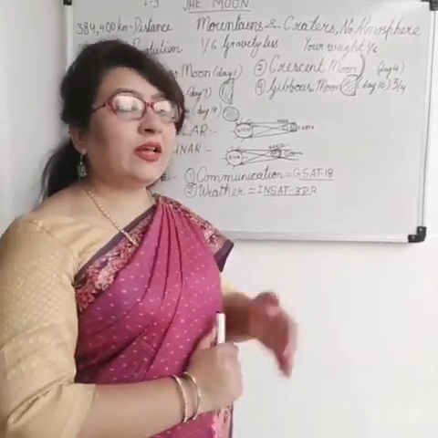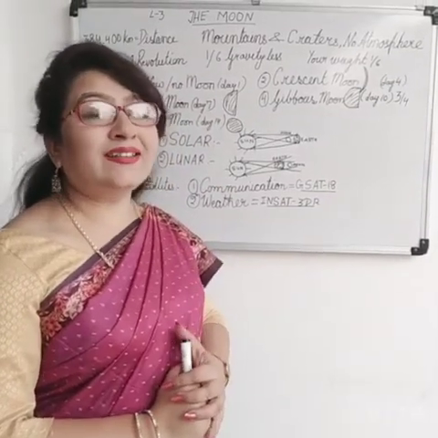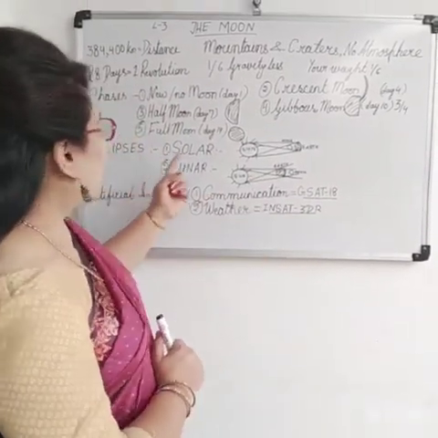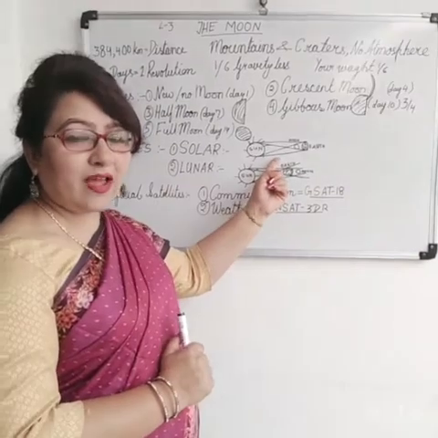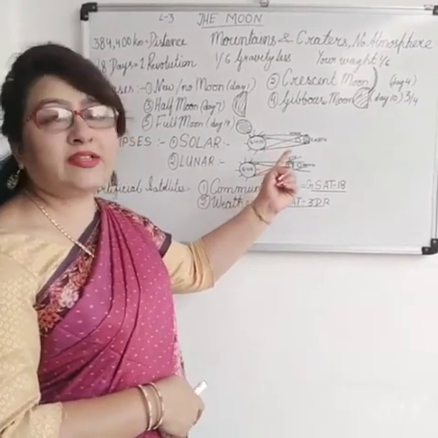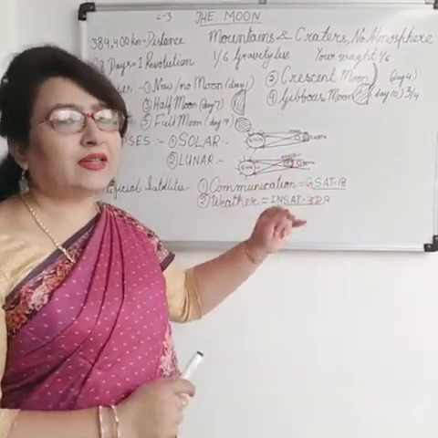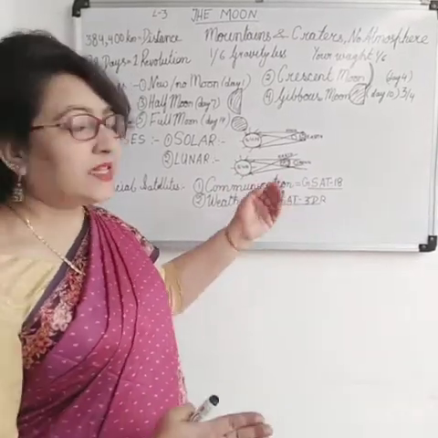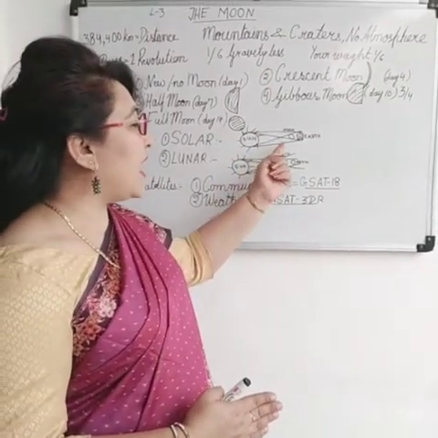First of all, let us discuss the solar eclipse. I have drawn here the diagram of solar eclipse in a very simple way to make you all understand it's nothing big. It's a very simple thing.